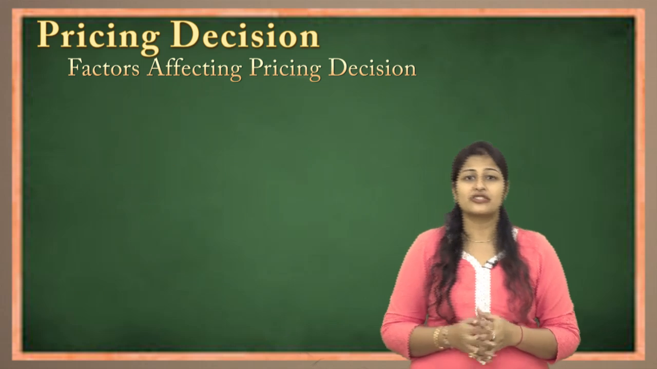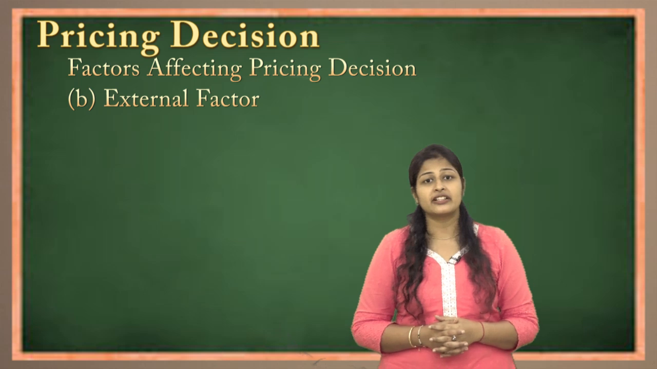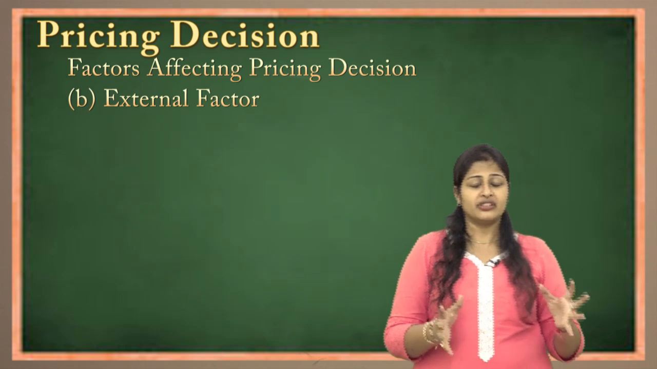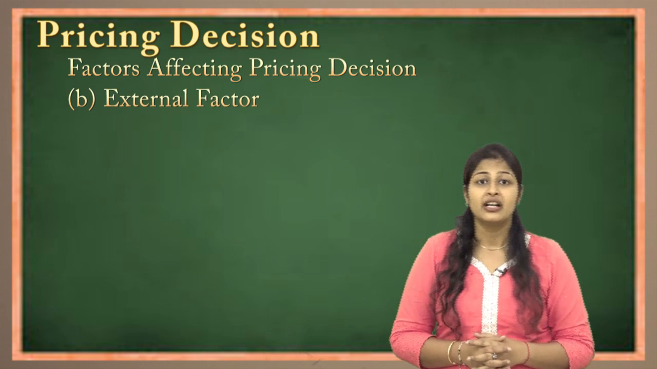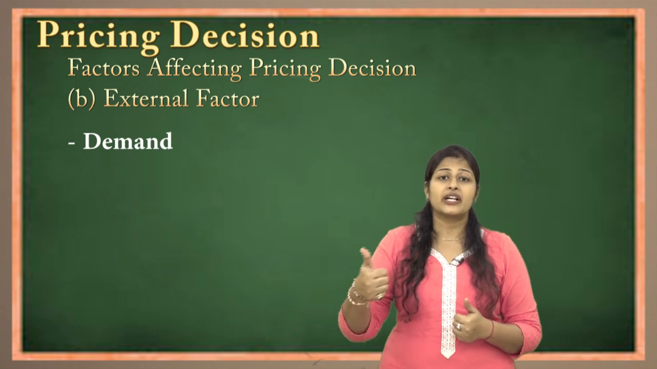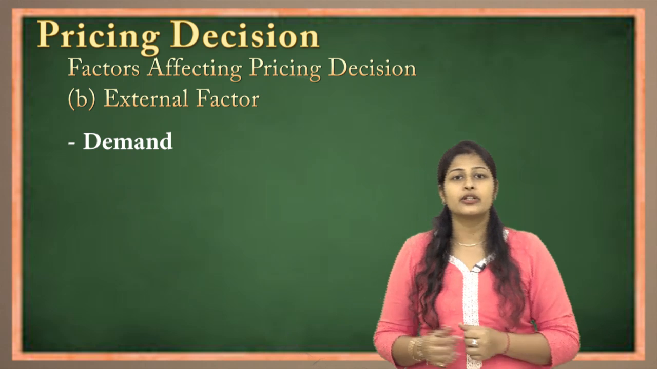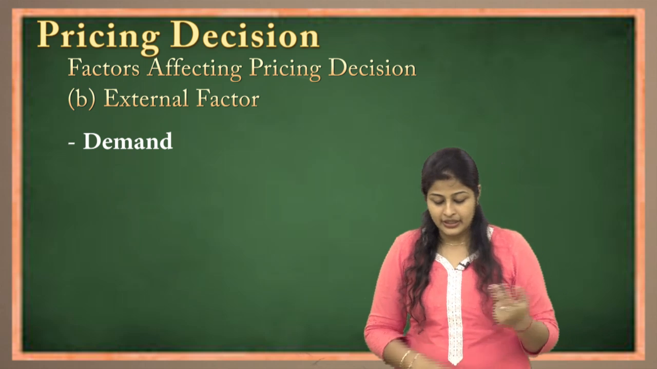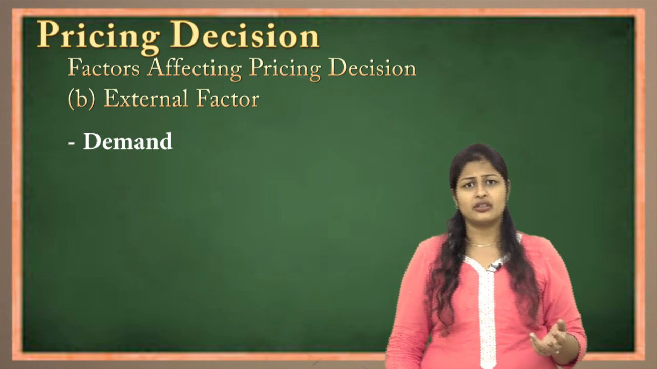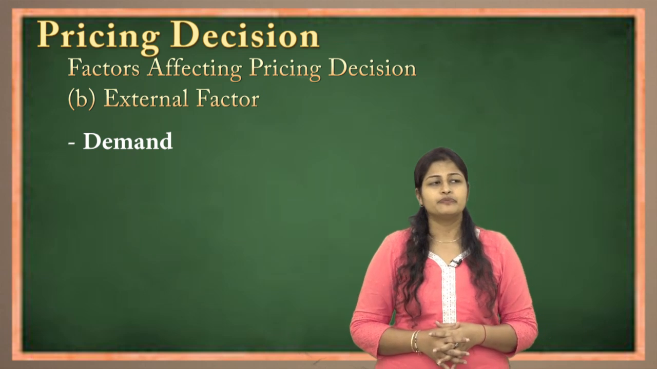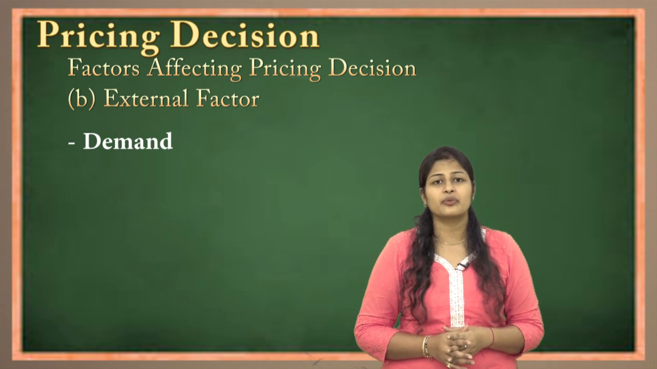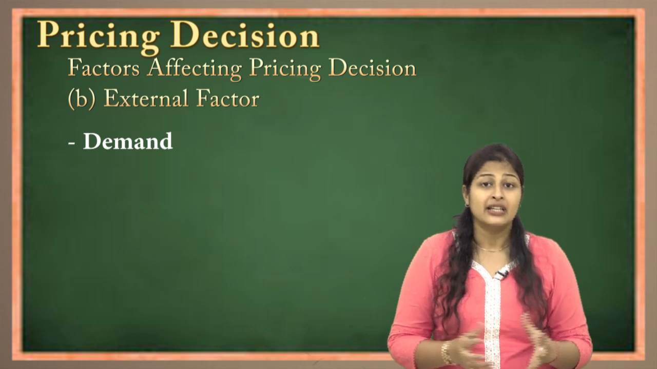Now let's go for the external factors. The first factor in this category is demand. Higher the demand for the product, the higher the price. Lower the demand for the product, the lower the price. Okay, second, at times yes, definitely this will not work when it comes to essential products, like necessity items.